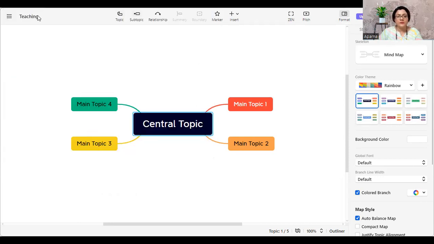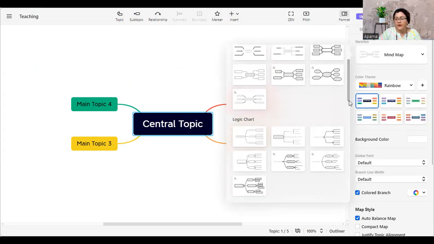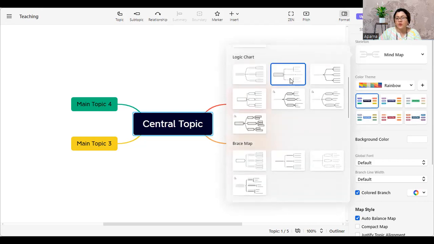And you have your subtopics, like topic, subtopic, relationship, then summary, then boundary, then marker, then insert, then Zen, pitch, format. All these things are there. And then on the right-hand side, you will have style, pitch, and map. You have to focus on map. Now, why do I say map? Because if you look at map, you will see this is the mind map that is right now open here. If you click on this, it will give you options of various kinds of mind maps. Now, we don't need something like the spider web kind, we need something simpler that will give us a little more clarity. Now, based on your understanding, you can choose one of the logic maps.